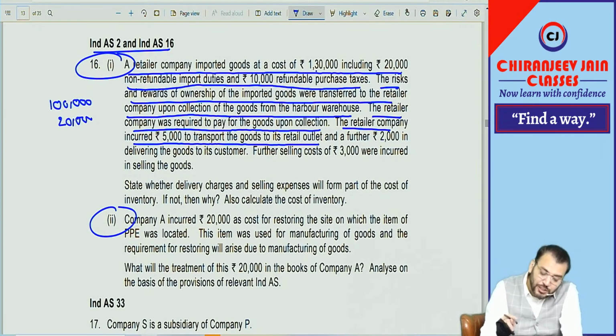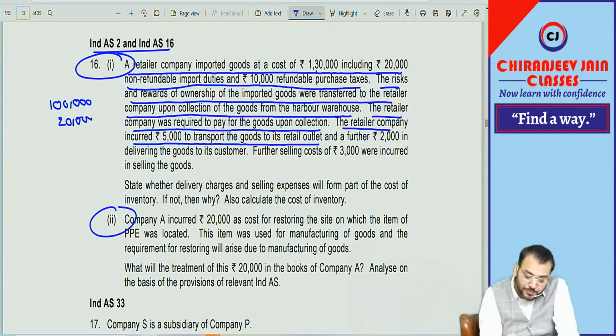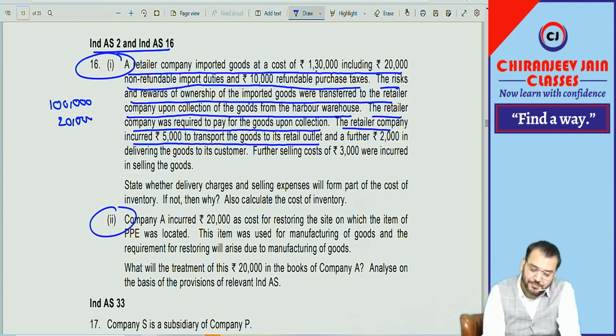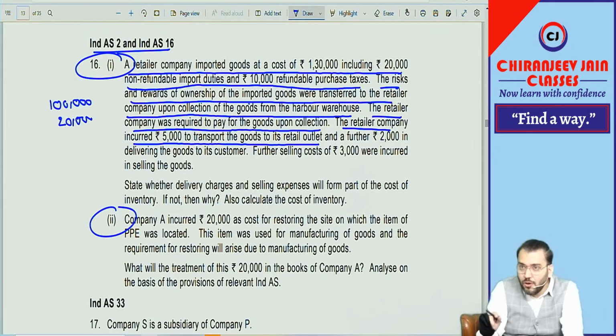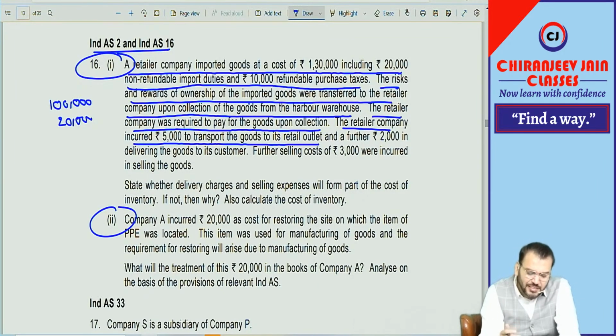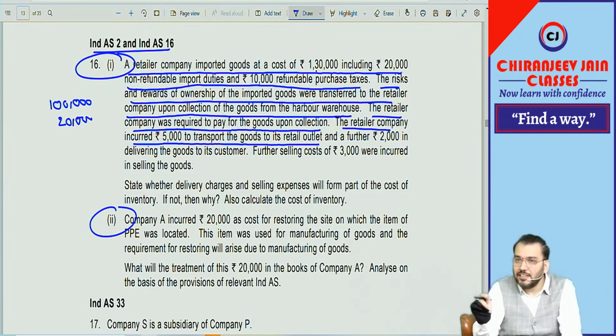Any transportation cost from the warehouse to the retail outlet, from where you are doing selling, whether it will be added? Let us assume from the head office to the retail outlet, whether that will be added?